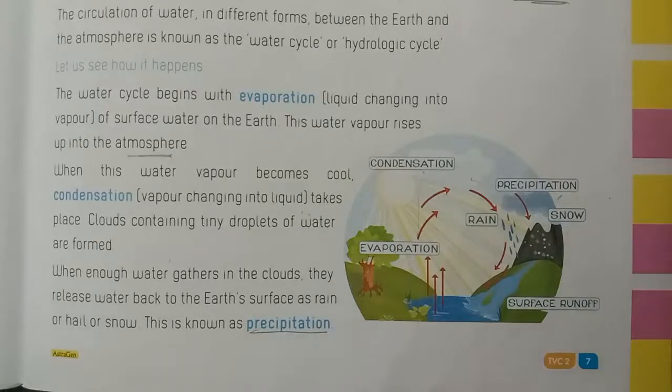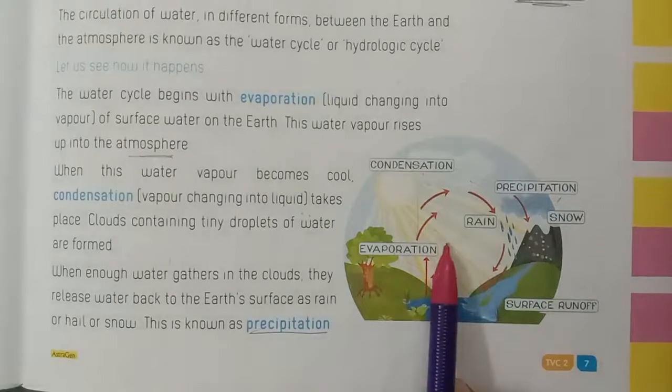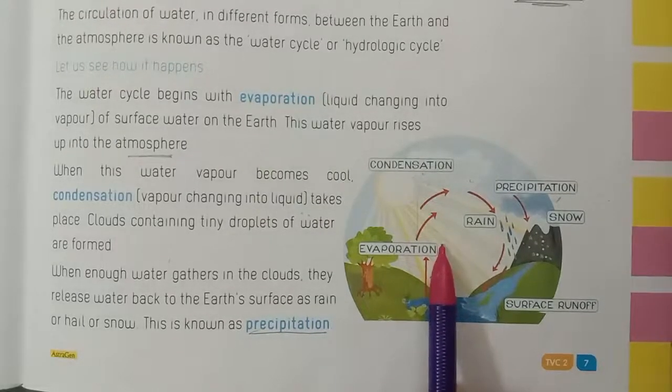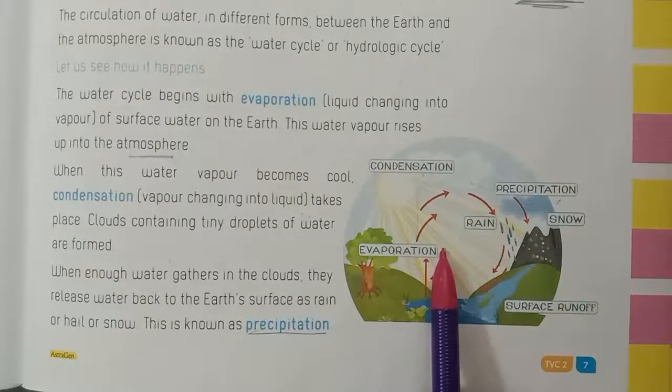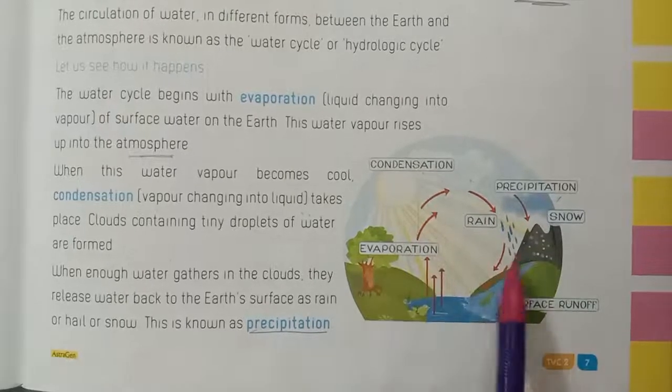Water, distribution of water on the earth and water cycle. Once again, repeat water cycle, children. The circulation of water in different forms between the earth and the atmosphere is known as the water cycle or hydrological cycle. Okay children, let us see how it happens.